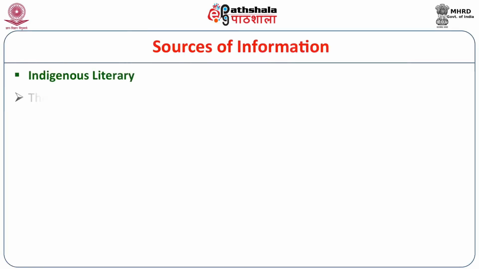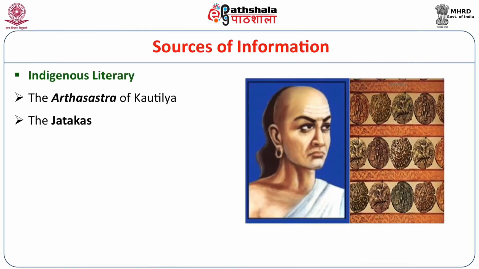First of all, we see indigenous literary sources. Mostly the Arthashastra of Kautilya and the Jatakas. There are many other sources, but those are dealing with other aspects of the Mauryans. So, so far as economic conditions are concerned, we are mainly concerned with these two types of sources, the Arthashastra of Kautilya and the Jatakas, that is indigenous literary sources.